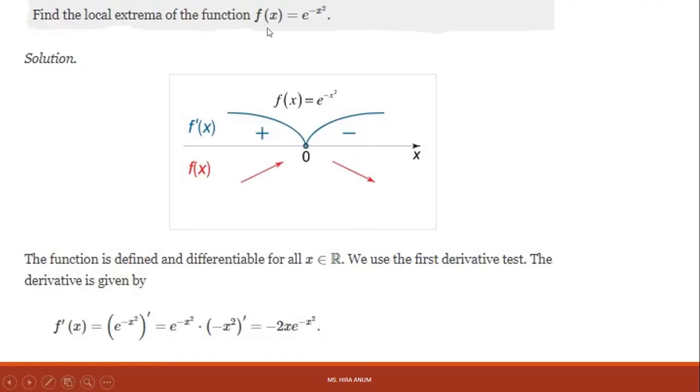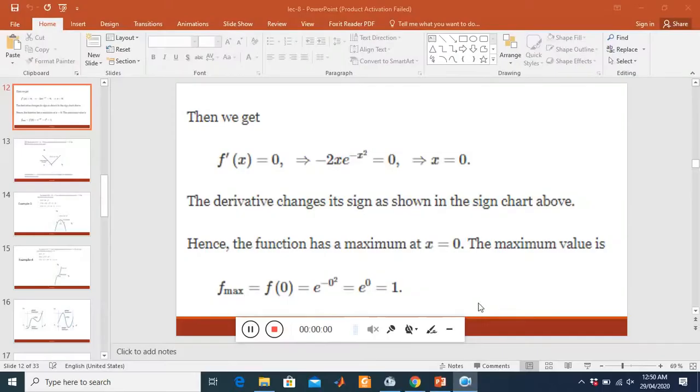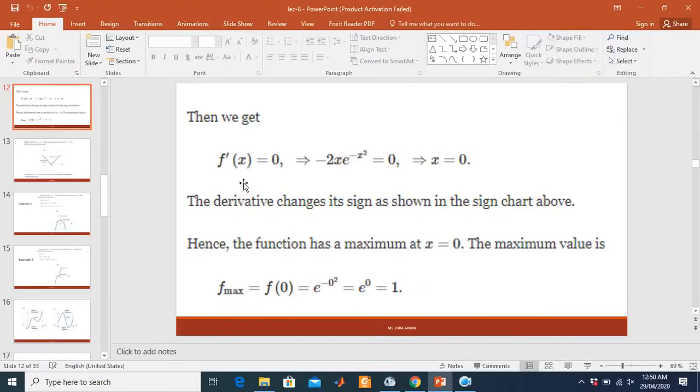Let's see. Here is a graph of e to the power minus x squared. Then f prime of x equals 0; putting the first derivative equal to 0, we get x equals 0.